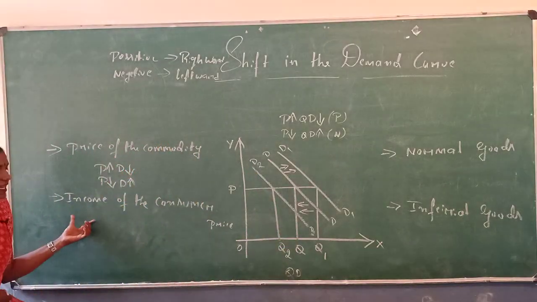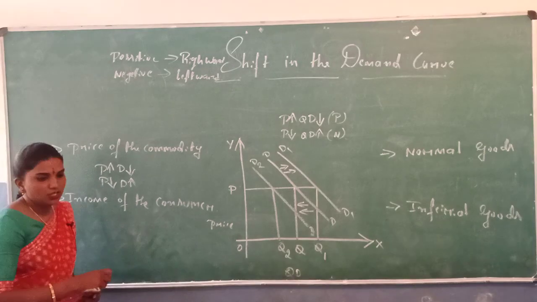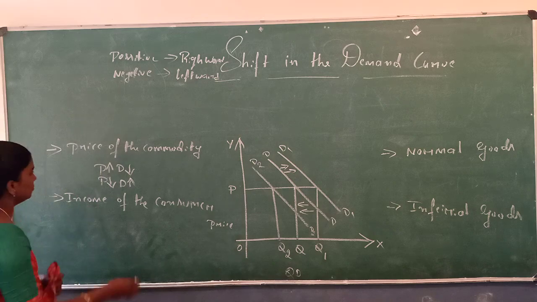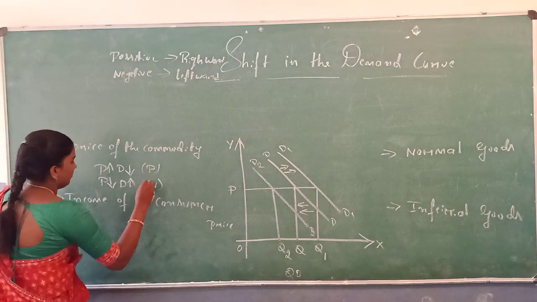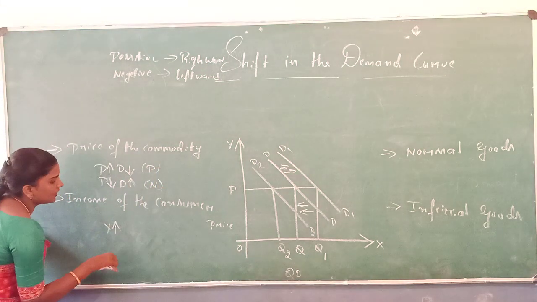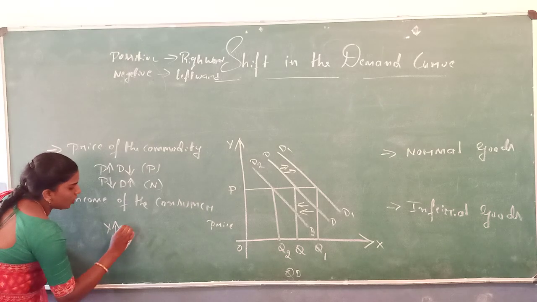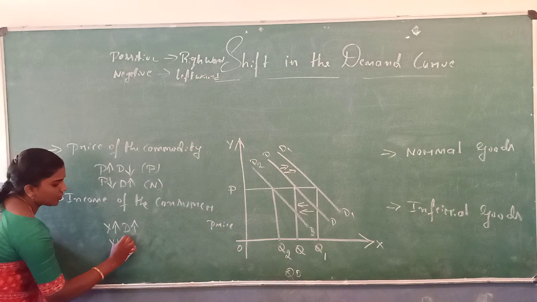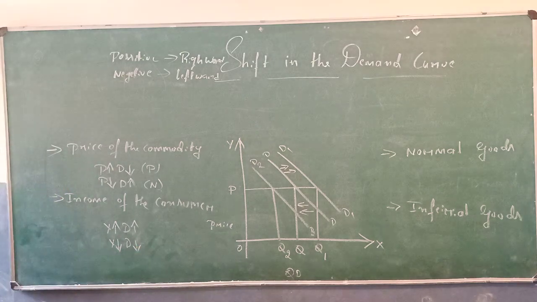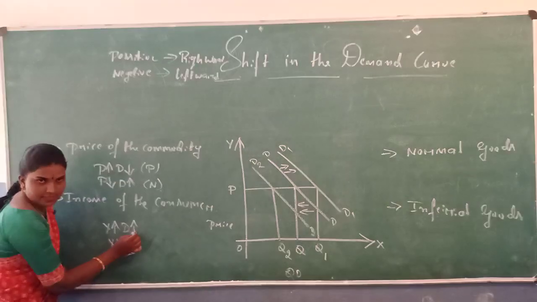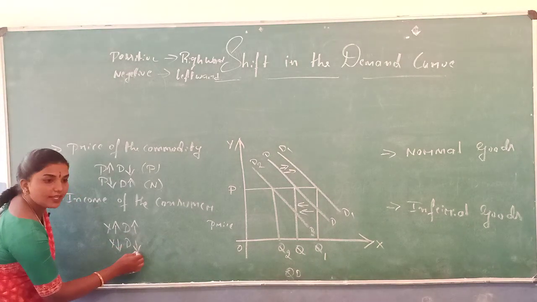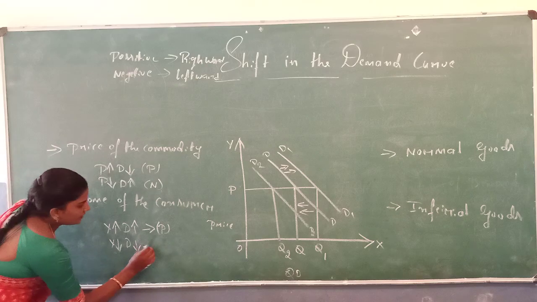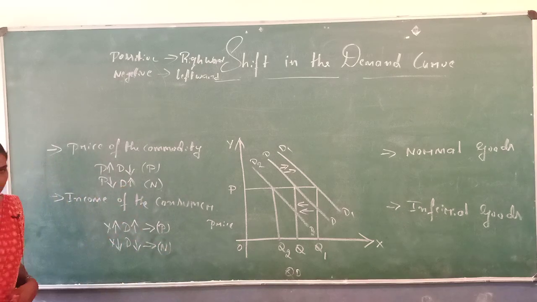Second one is the income of the consumer. See here, income of the consumer. If the income of the consumer increases, the quantity demanded also increases. If the income of the consumer decreases, the quantity demanded also decreases. Income increases, demand increases. Income decreases, what happens to demand? It decreases. This is the positive effect. This is the negative effect.